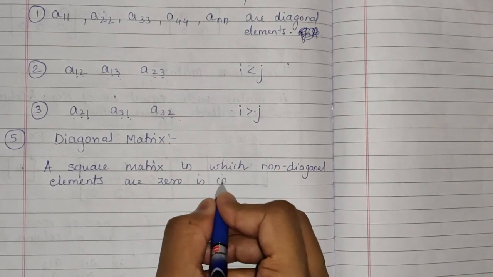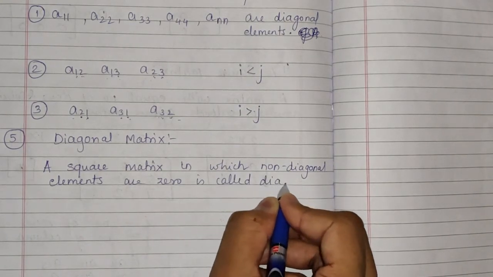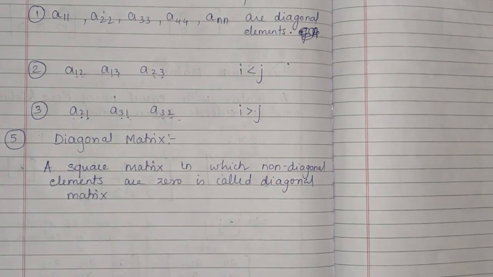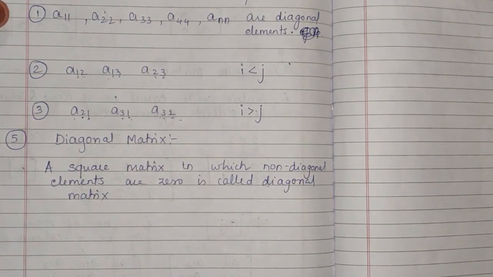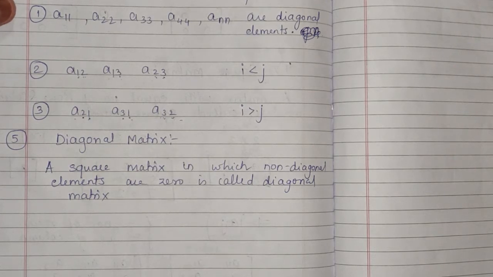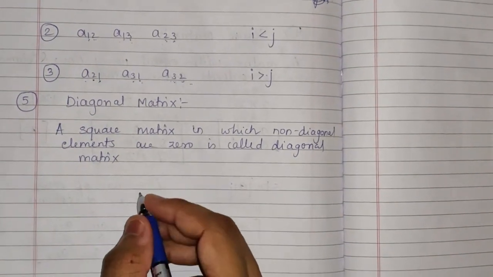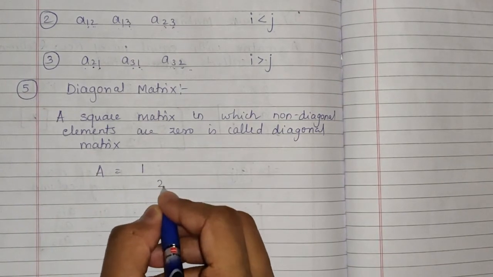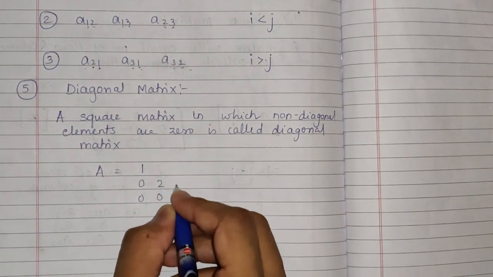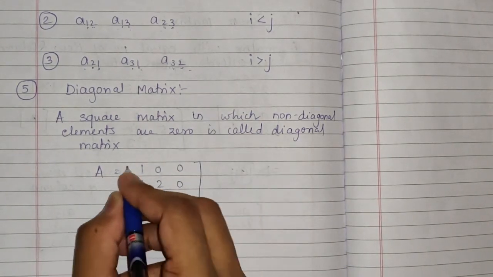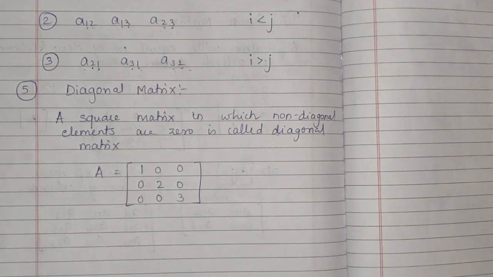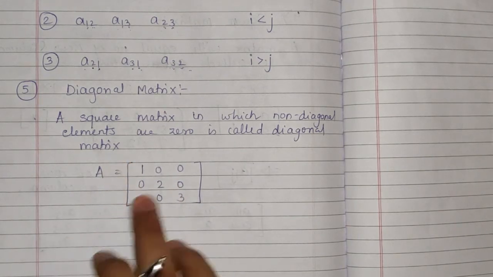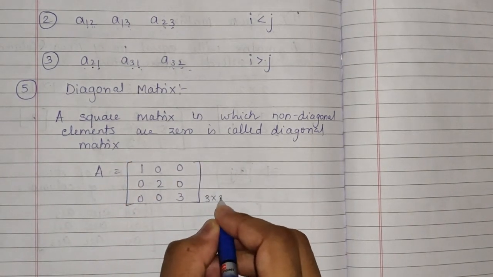Is called as diagonal matrix. Okay, so a square matrix in which non-diagonal elements are 0 is called a diagonal matrix. For example, I can write matrix A as 1, 2, 3 and all the non-diagonal elements are 0. Okay, so here the elements are present only diagonally. Also you can see that this matrix is a square matrix of the order 3 by 3.